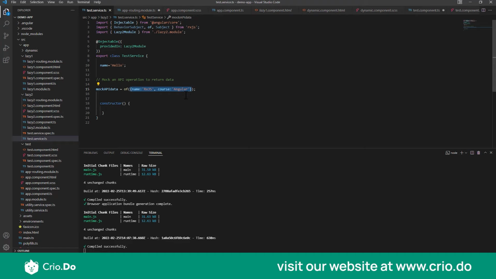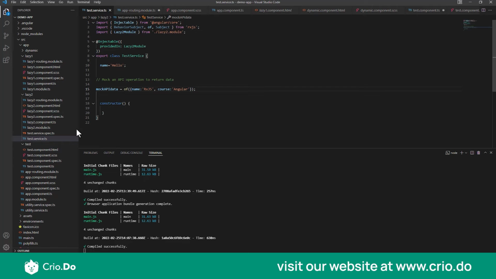Now I don't have an API, so I can still mock that functionality using this of variable. What of does is it will just return me an observable, and anything I pass inside this will be the response of that observable stream. So we have just created a mock observable over here. How can I subscribe to this observable and get data? Let's see that.